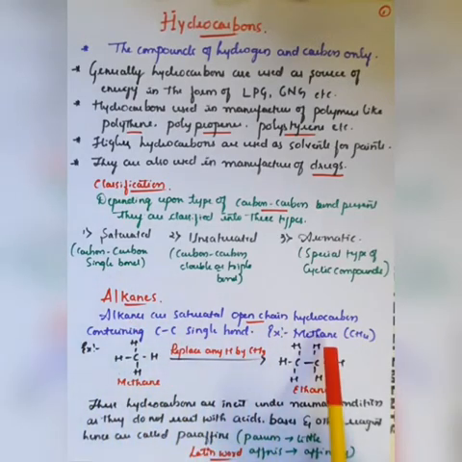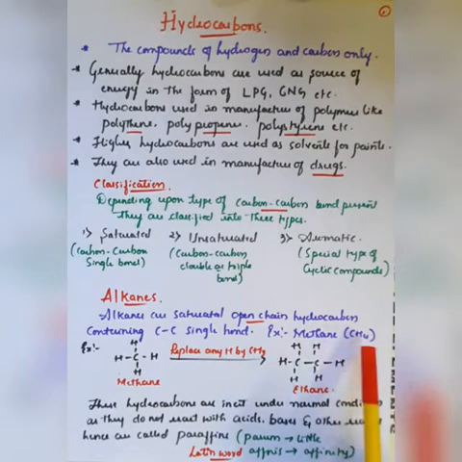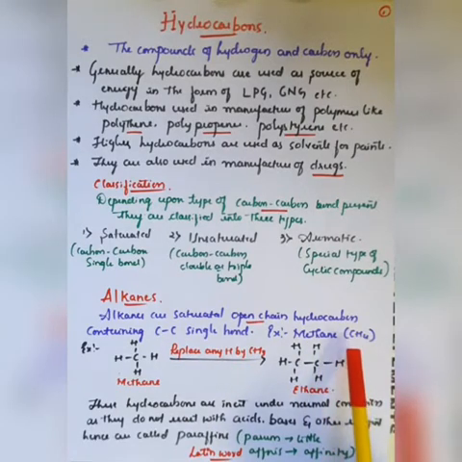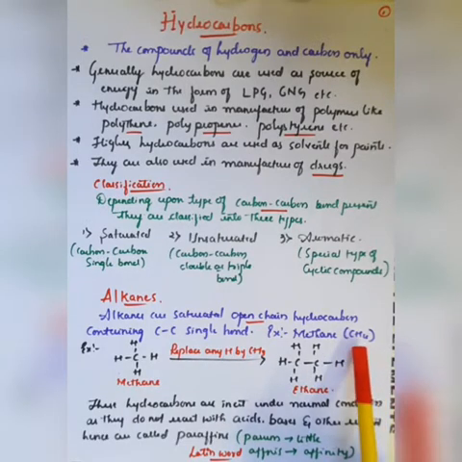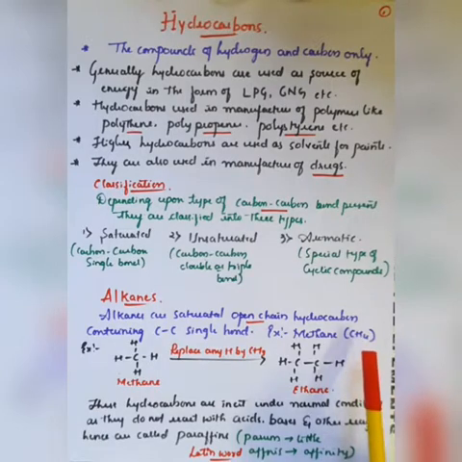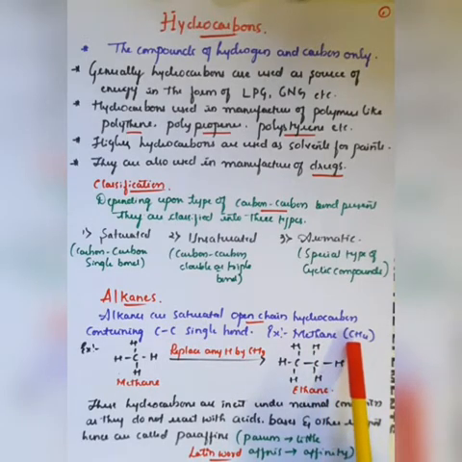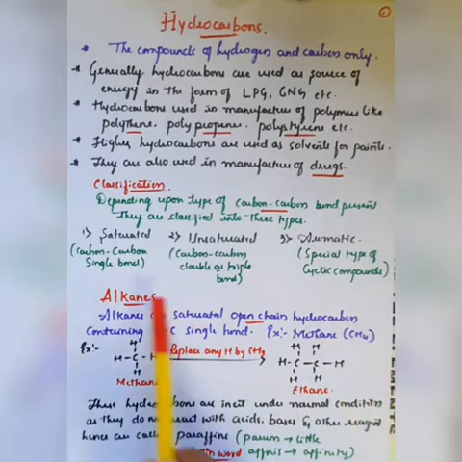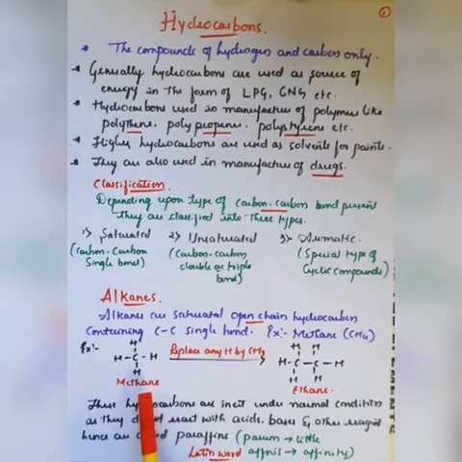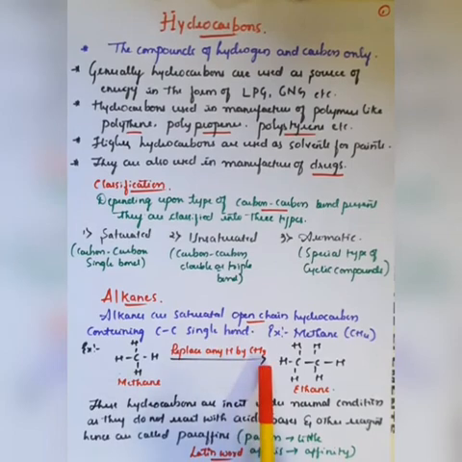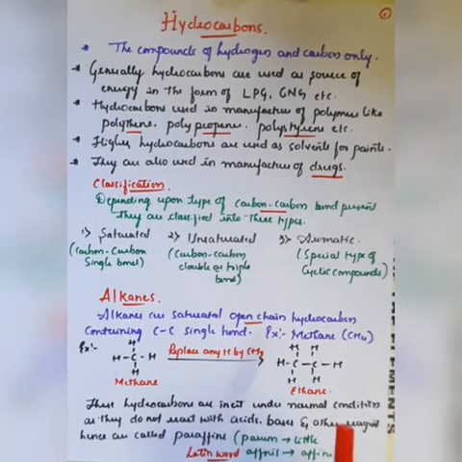The simplest example of an alkane is methane. The carbon has a valency of 4. We have already studied the tetravalency of carbon in organic compounds, which means carbon can form a maximum of 4 bonds. Therefore, in methane, the carbon is bonded with 4 hydrogen atoms, and this is called an alkane. There is one simple reaction here. In methane, by replacing any of the hydrogens with CH3, we can convert it into ethane, right?